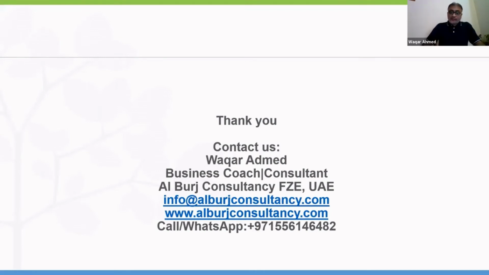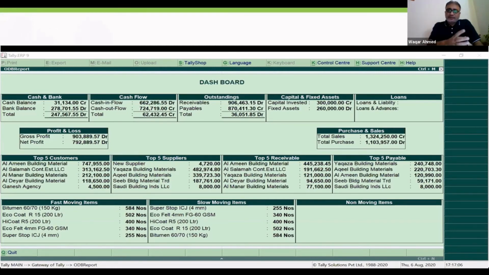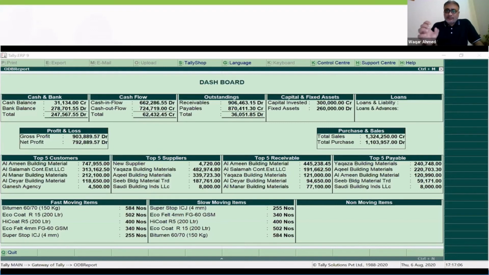I want to add something. Thank you very much for your time, Yusuf, as a team member of Tally, and really an excellent, fantastic report, the dashboard which you have shown. This is the one report in your hand as an owner, as a decision maker. You don't have to ask department to department, person to person. In one report, you can see all the expenses, sales, purchase, whatever point you want to see, total sales, total cash, banks, every position. This is the one fantastic report which will be helpful for decisions.